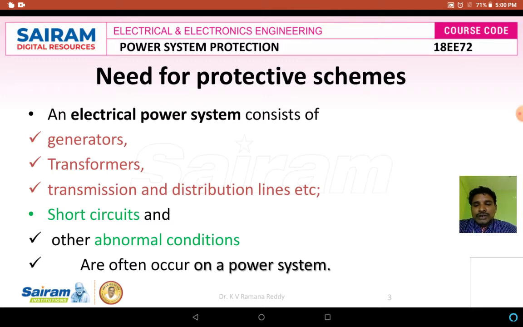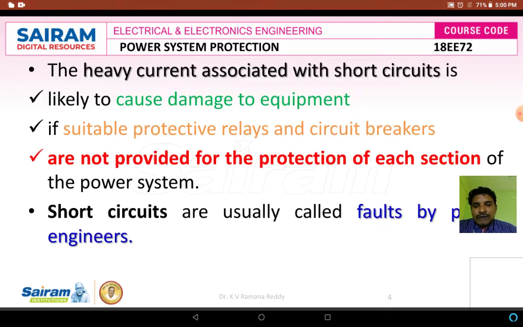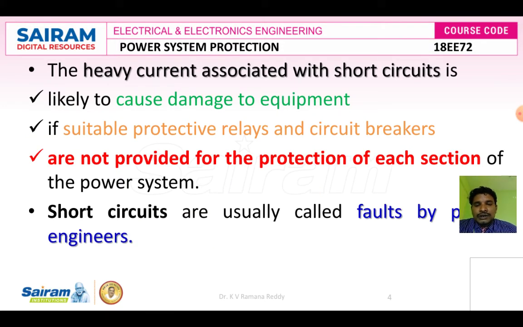Short circuits and other abnormal conditions often occur on a power system. It is a common thing that many short circuits take place on the power system. Once a short circuit happens, it is associated with heavy currents. When heavy current passes through other equipment, it may cause damage.